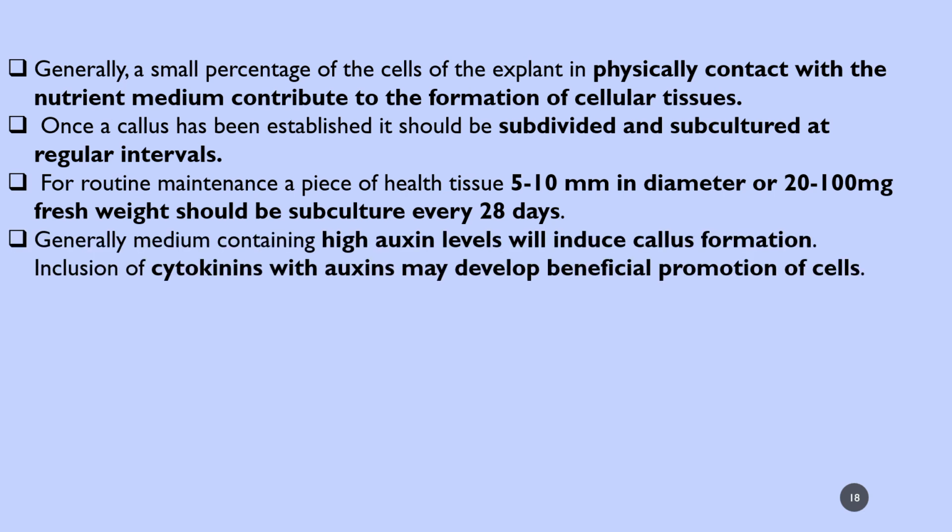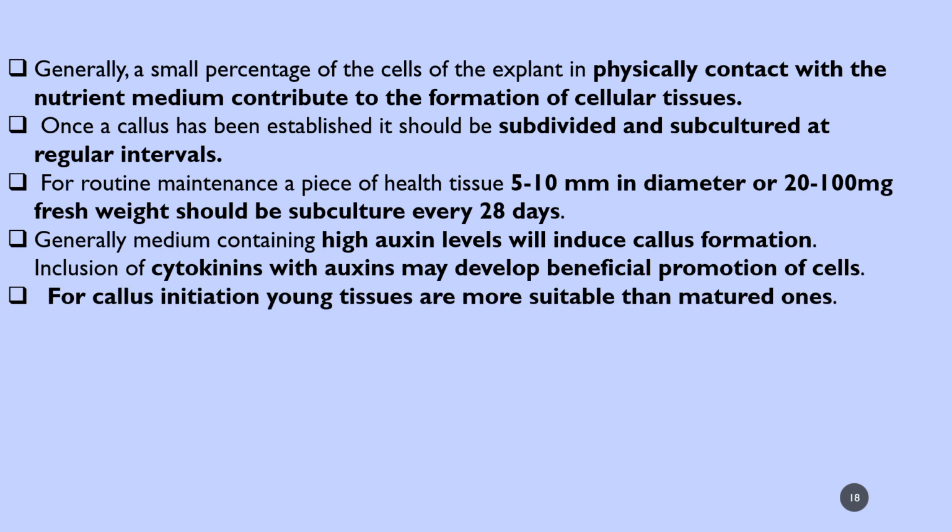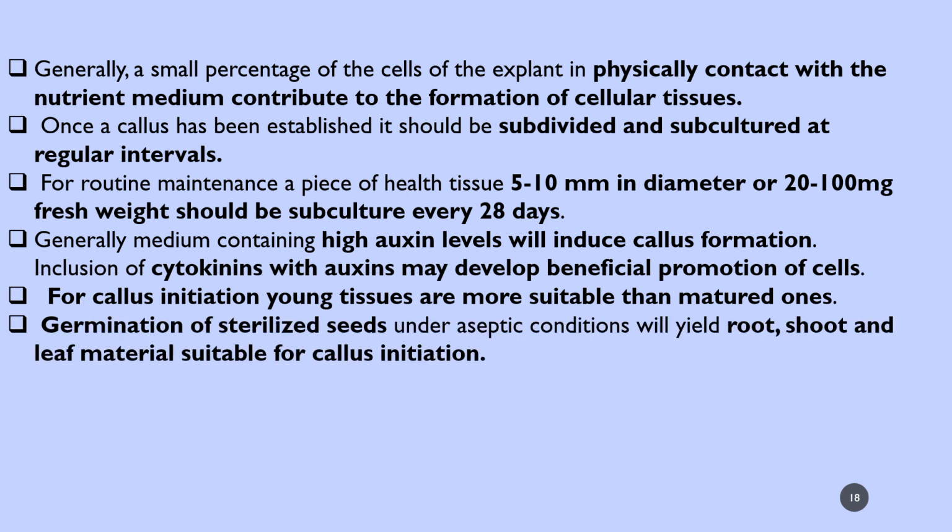Generally, medium containing a high auxin level, indole acetic acid, will induce callus formation. Inclusion of cytokinin, the growth hormone, with auxin may beneficially promote cell division. For callus initiation, young cells are more suitable than matured cells.